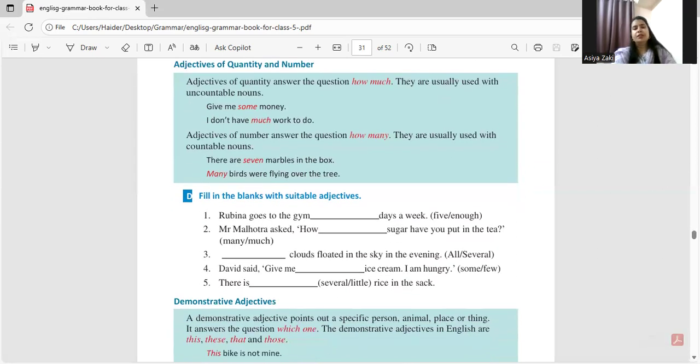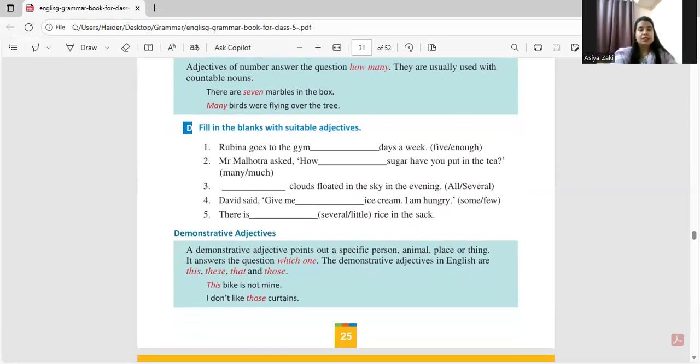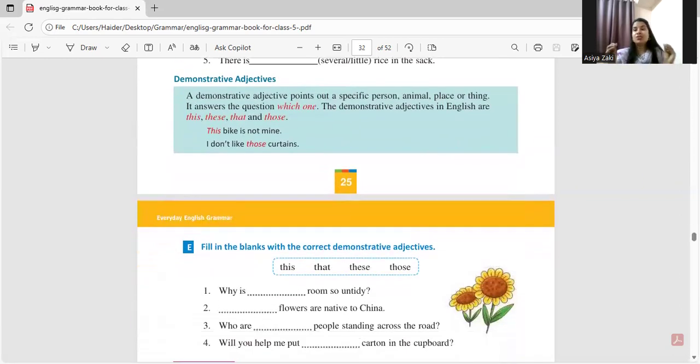Okay, let's have some examples of adjectives of number. Over here: there are 7 marbles in the box. Many birds. So we can count many birds, right? So maybe we can count the number of birds that were flying over the tree, right? Now next is demonstrative adjective. Now the word is already telling you something which we can demonstrate. For example, this is a pen. That is a pen. Are you getting it? So something which is near, this. Something which is far away, that.